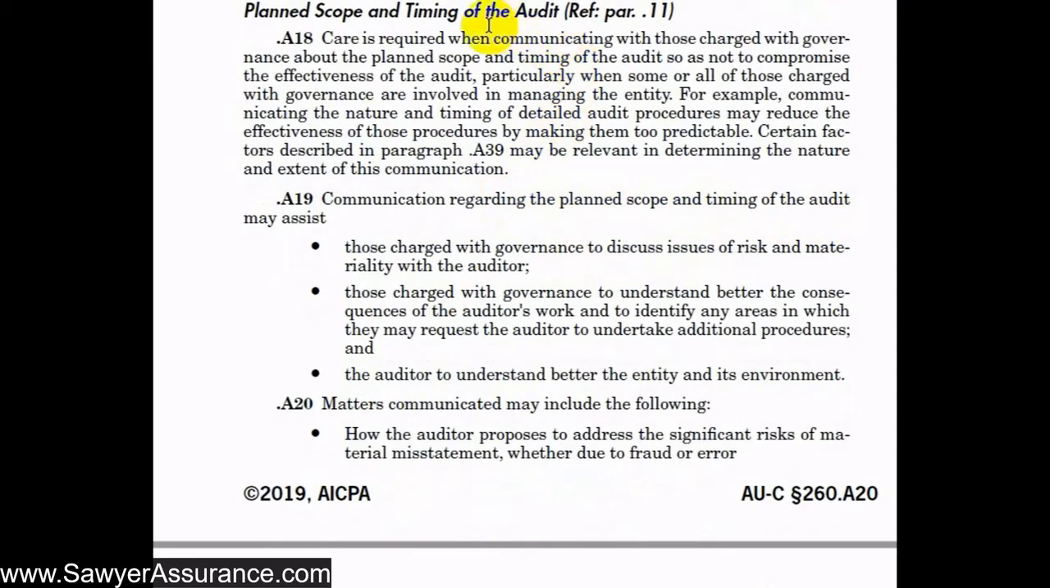But the intent of this requirement to disclose our plan, scope, and timing of the audit is to allow those charged with governance to discuss issues of risk and materiality with us. It also allows them to understand better the consequences of our work and to identify any areas where they can request us to undertake additional procedures. For instance, if there's an area in the financial statements that they know is likely misstated, or if there's some kind of fraud that has occurred in that area, they can let us know to hone our procedures in that particular area for their purposes. It also allows them to better understand the entity and its environment, or better allows us as well.